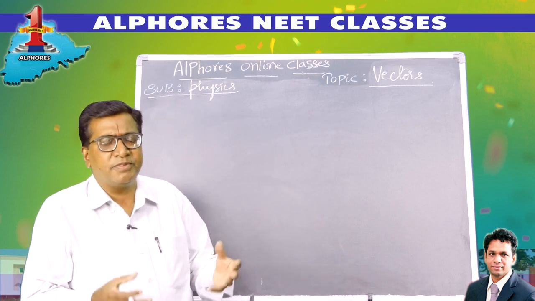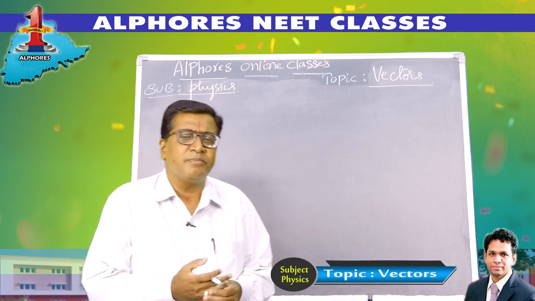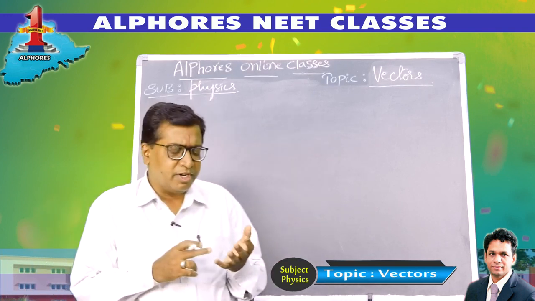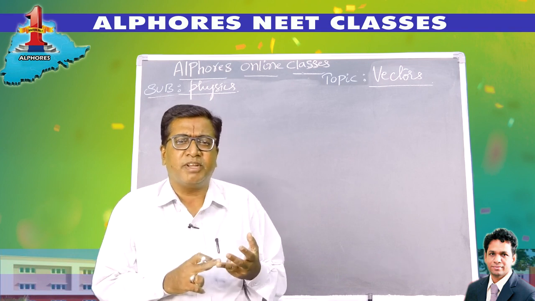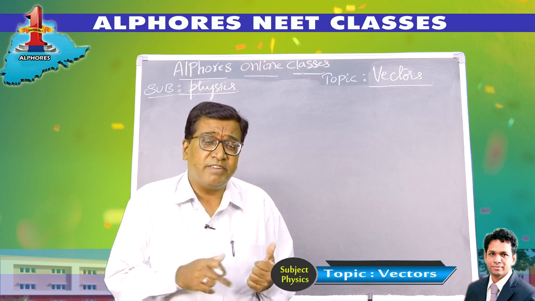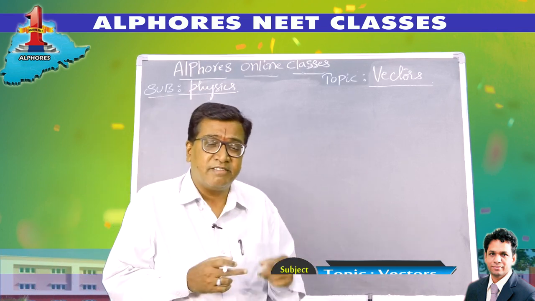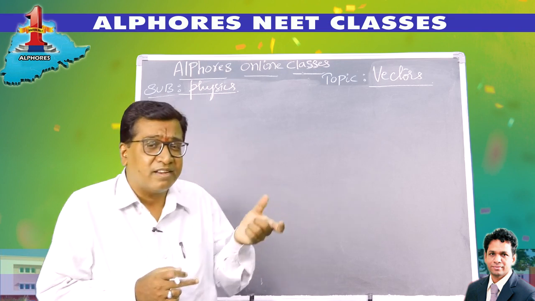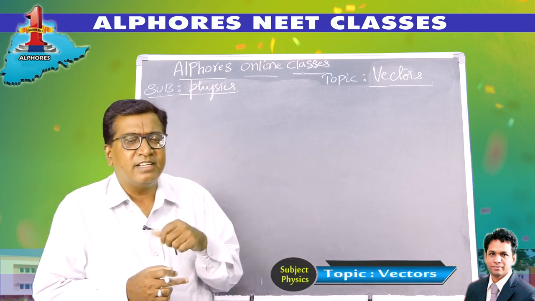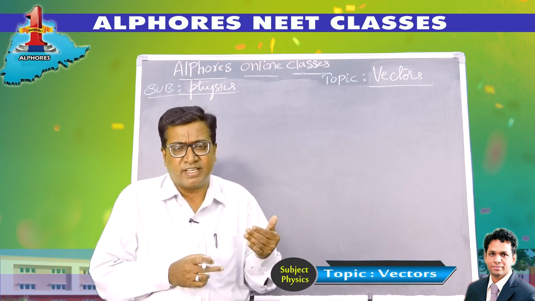Then we were talking about different types of vectors. I was explaining them with examples. I've given you coincidental vectors, co-terminal vectors, coplanar vectors, collinear vectors. Then later we talked about parallel vectors, anti-parallel vectors, like vectors, and unlike vectors. I differentiated between parallel vectors and like vectors. Later we talked about the equality of vectors.